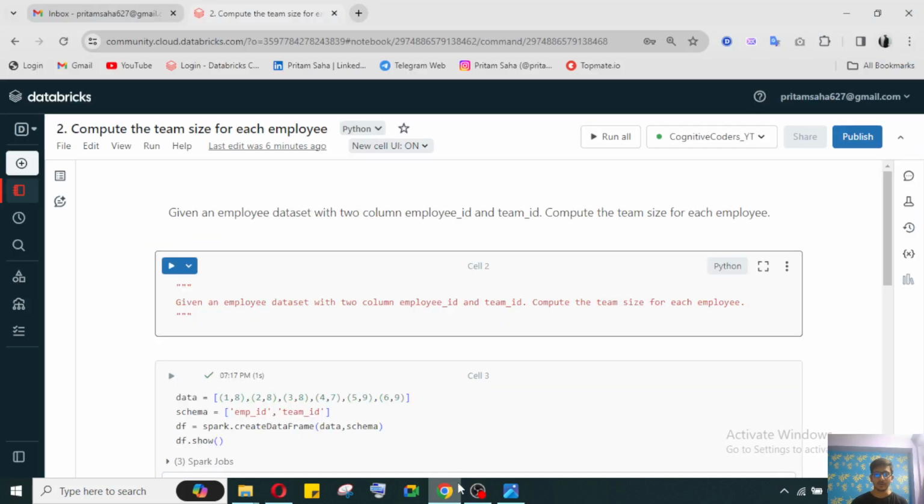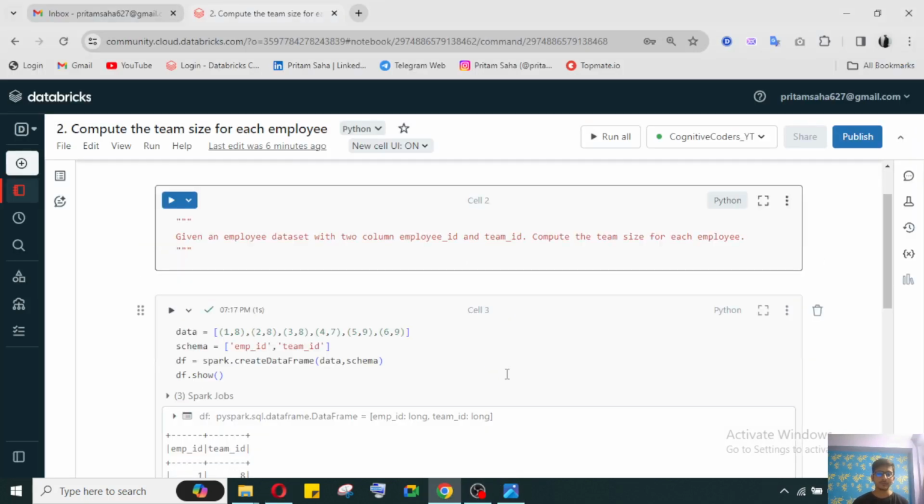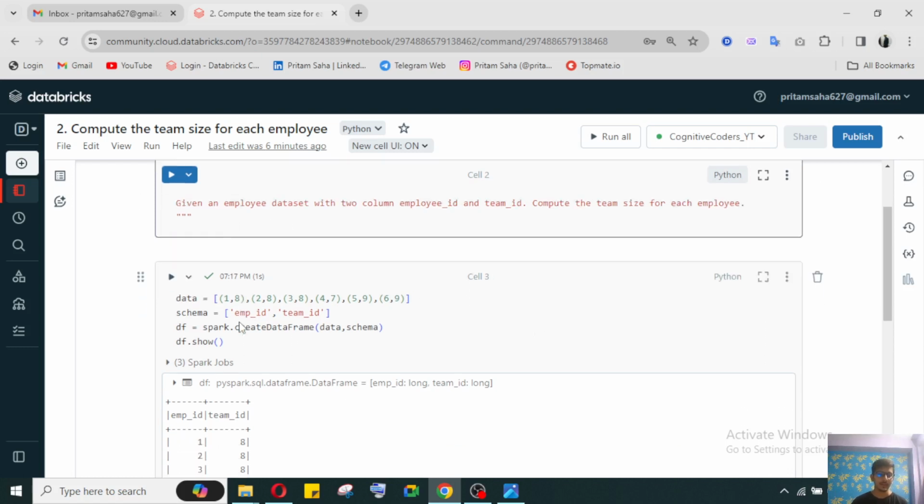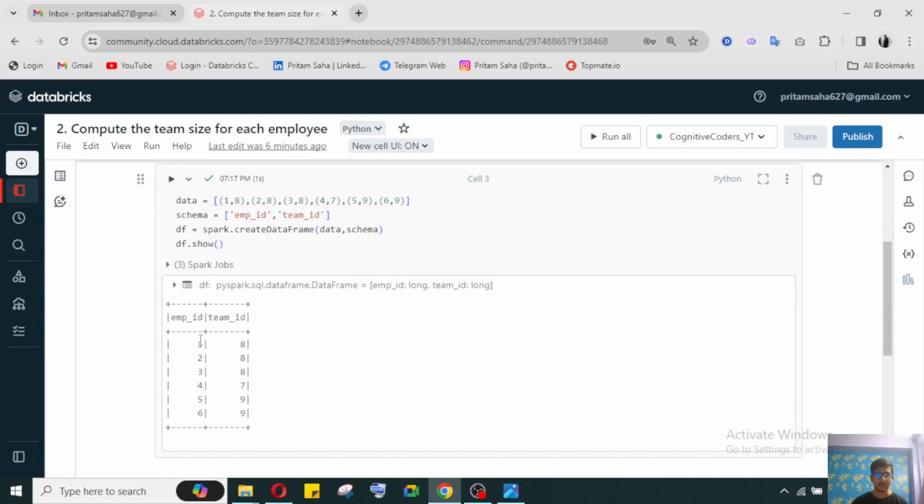Okay, let's go to our notebook. So here they have given one data set to us, with employee ID and team ID. Suppose in your organization you have multiple teams. Each team has an ID, and each employee has an ID.